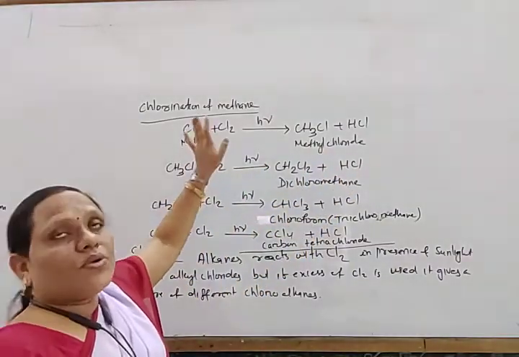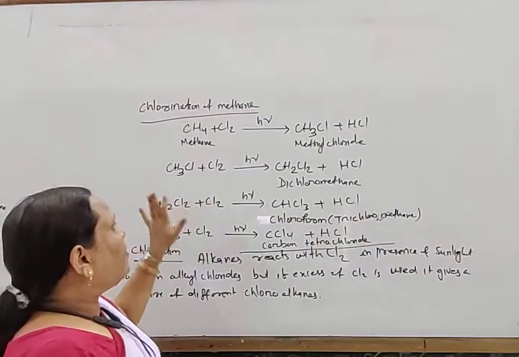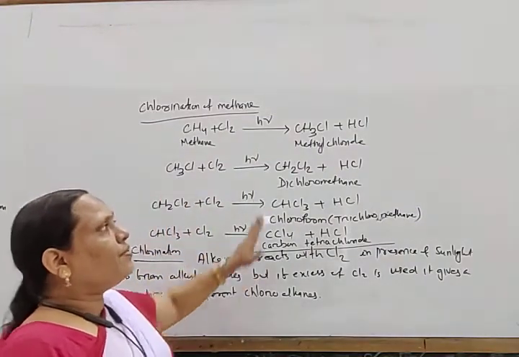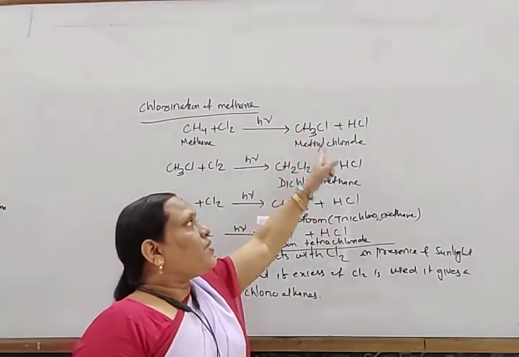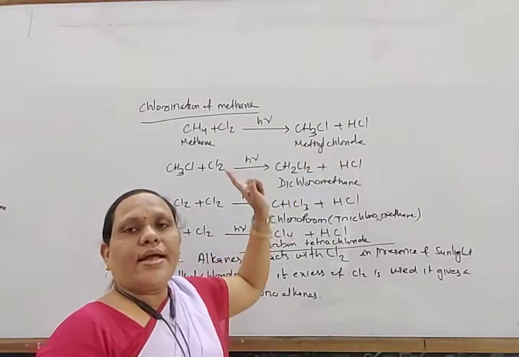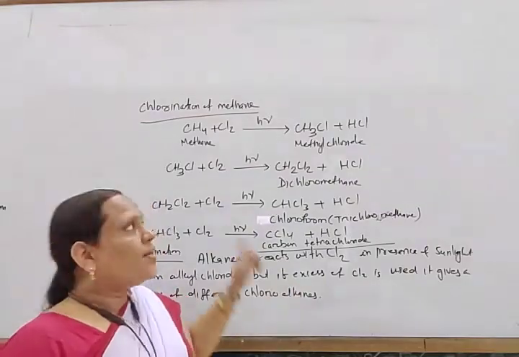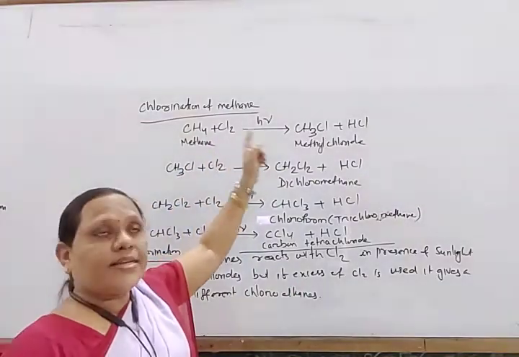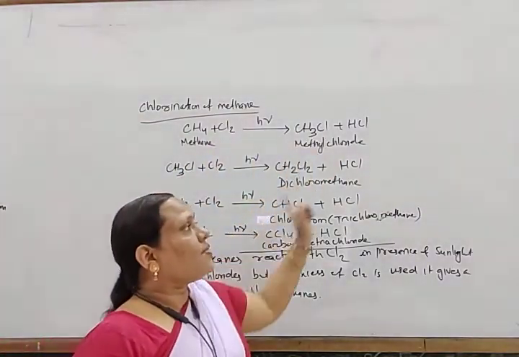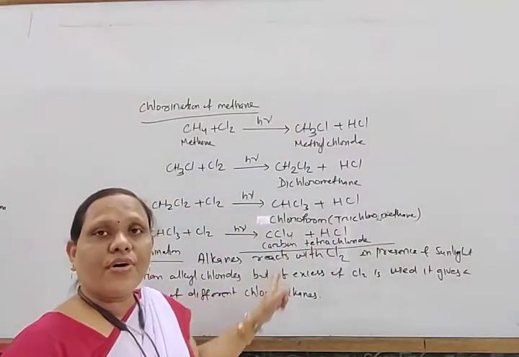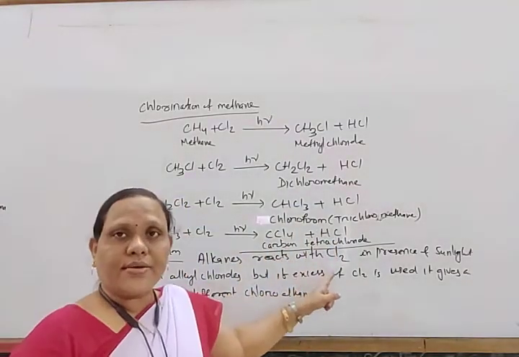If excess chlorine is taken, it forms a mixture of methyl chloride, dichloromethane, chloroform and carbon tetrachloride.